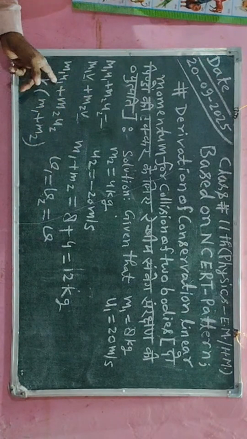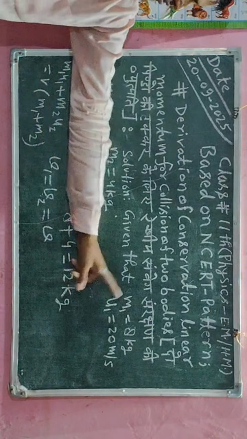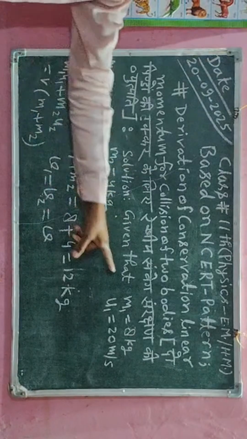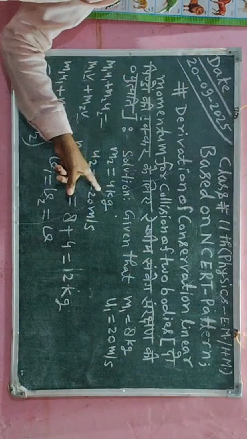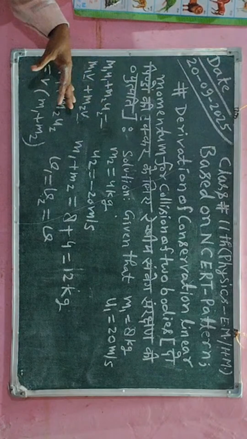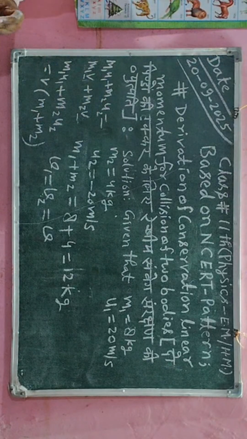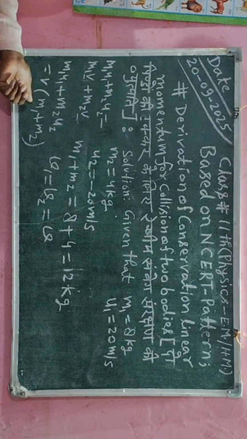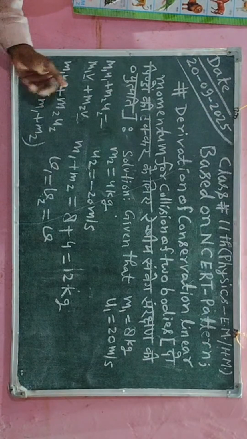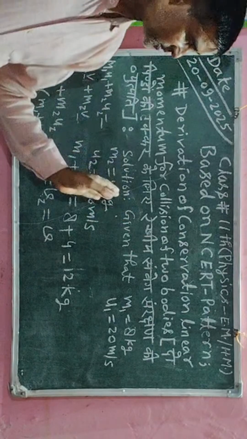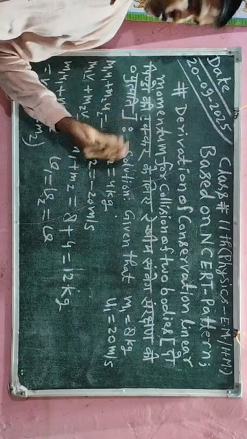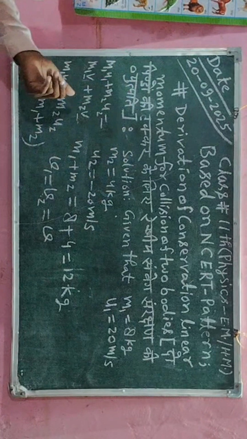So we will put the value of v1, that is given as 20 meter, and minus 20 meter, and the value of v1 is given 8 meter, and the value of v2 is given here 4 meter. So I will substitute all parameter values, and after substituting I will simplify. After simplifying I will find the velocity of the combined mass, and then I will also say what its direction will be. If it comes positive, its direction will be forward. If its value is negative, its direction will be backward. According to this way I will explain.